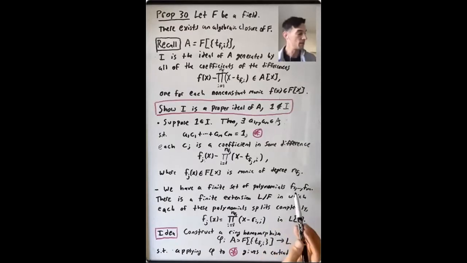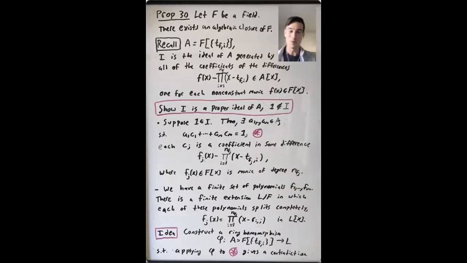And one way to think about it is take a splitting field of f_1, that's some field, say E_1, and then take a splitting field for f_2 over E_1, and that's a finite extension of E_1, and so on. And you can see that there's a finite extension in which all of these polynomials split completely together.